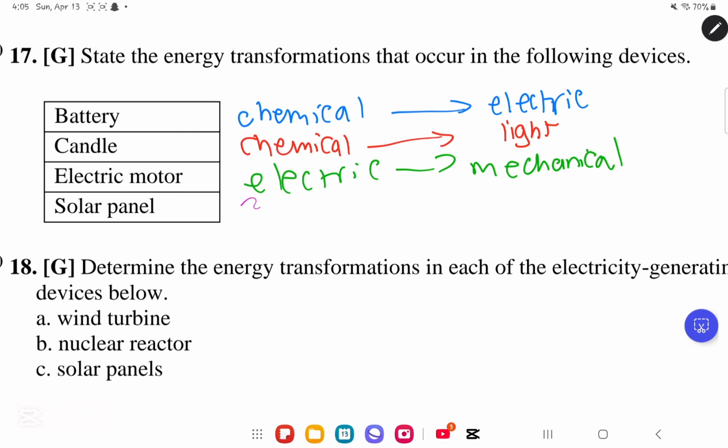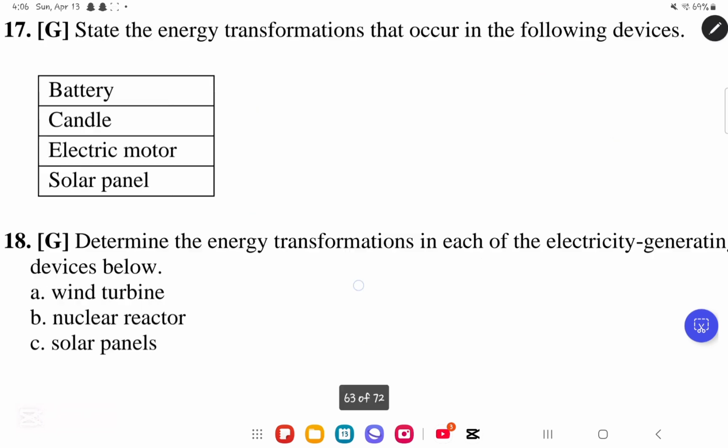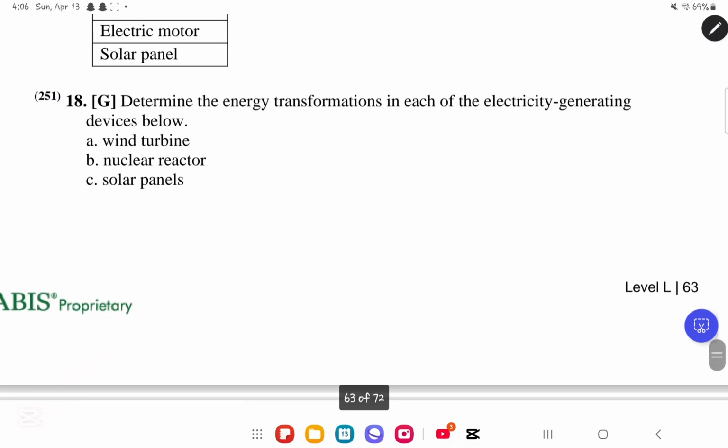It will change the radiant or solar energy. So radiant energy, it will change it into electric energy. So battery, chemical to electrical or electric. Candle, chemical to light. Electric motor, electrical to mechanical, and then finally solar panel, it is radiant to electric. 18 grid, determine the energy transformations in each of the following electricity generating devices below.